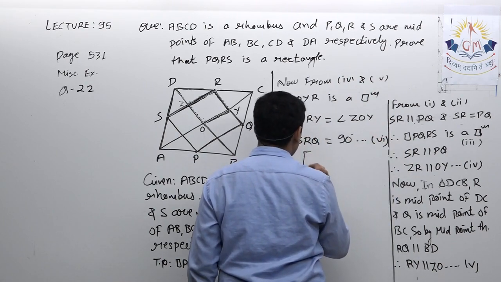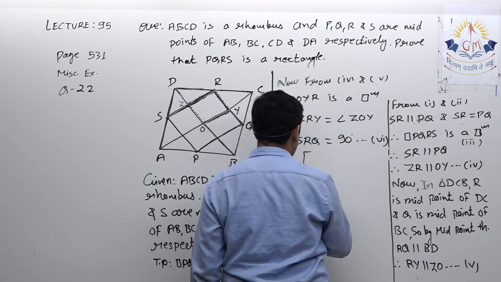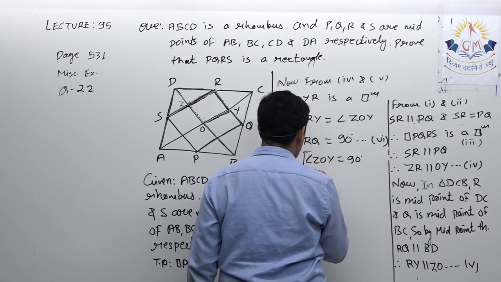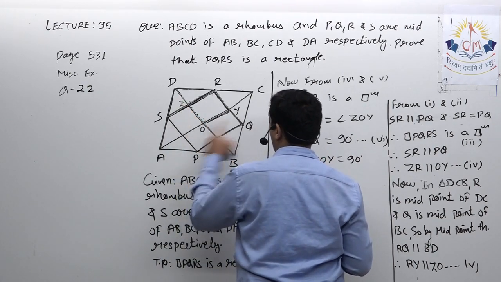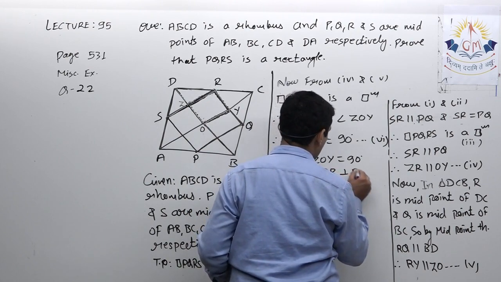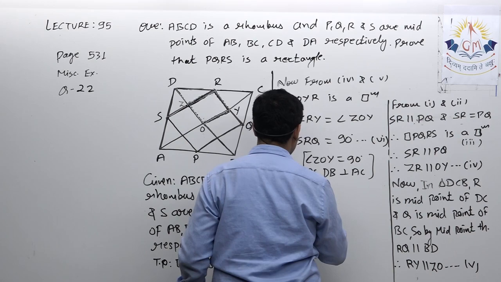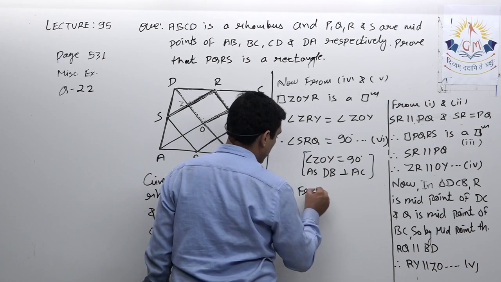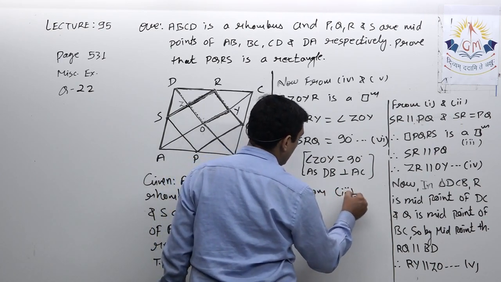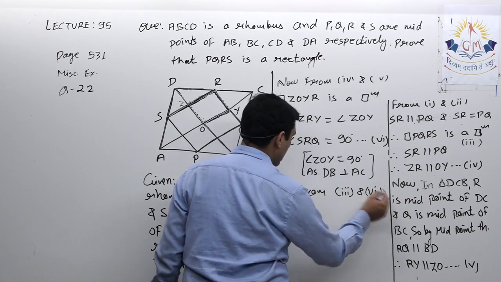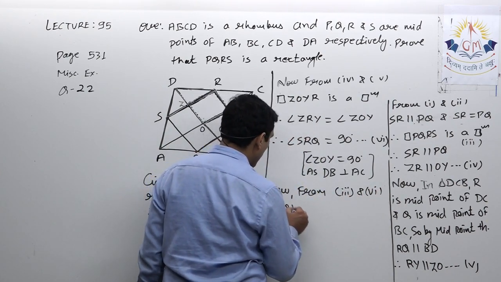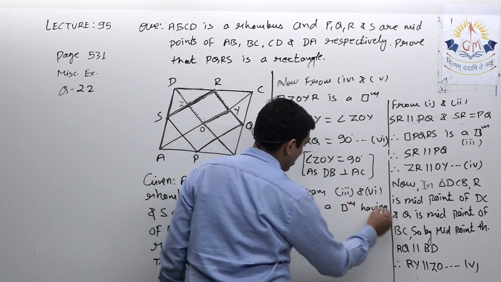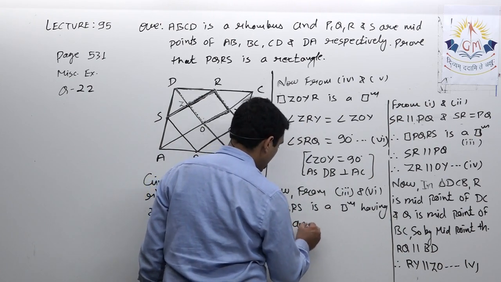Now why is ZOY 90? Because angle ZOY is equal to 90 degrees as DB is perpendicular to AC. So now from third and sixth, quadrilateral PQRS is a parallelogram having one angle 90 degrees, isn't it?